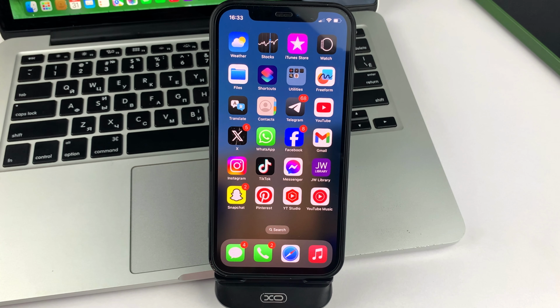In this video, I will show you how to send messages from Telegram and WhatsApp.